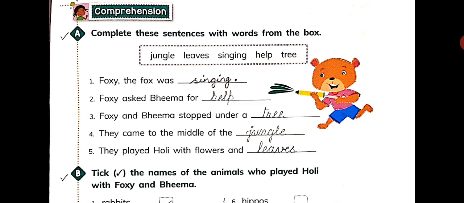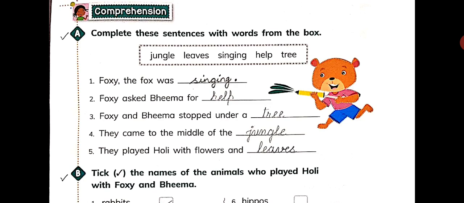Complete these sentences with words from the box. Children, you are given a help box. Just choose the correct word to complete the following sentences. Alright. So first one is Foxy, the fox was singing. So this one is already solved. Come on the next part, that is Foxy asked Bhima for help.